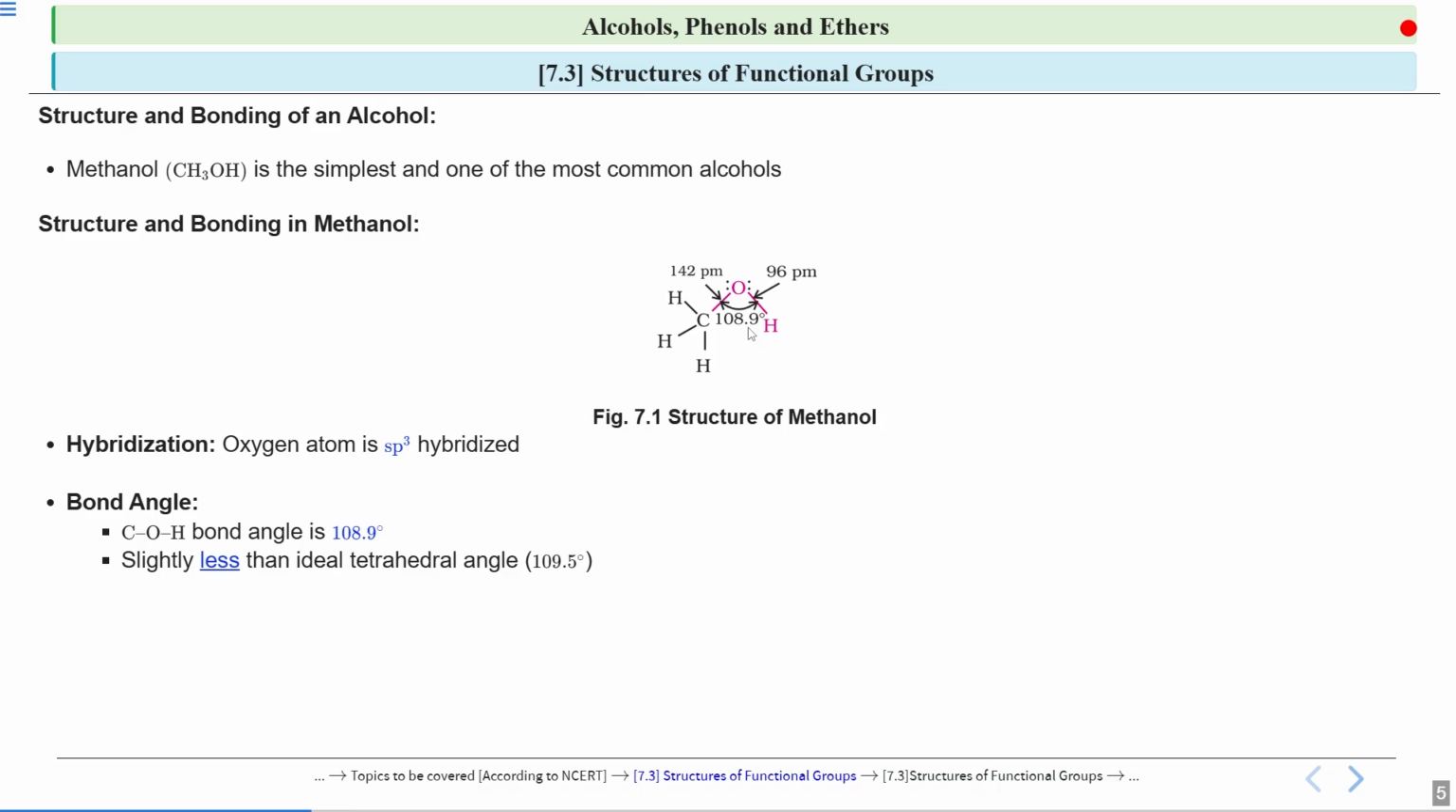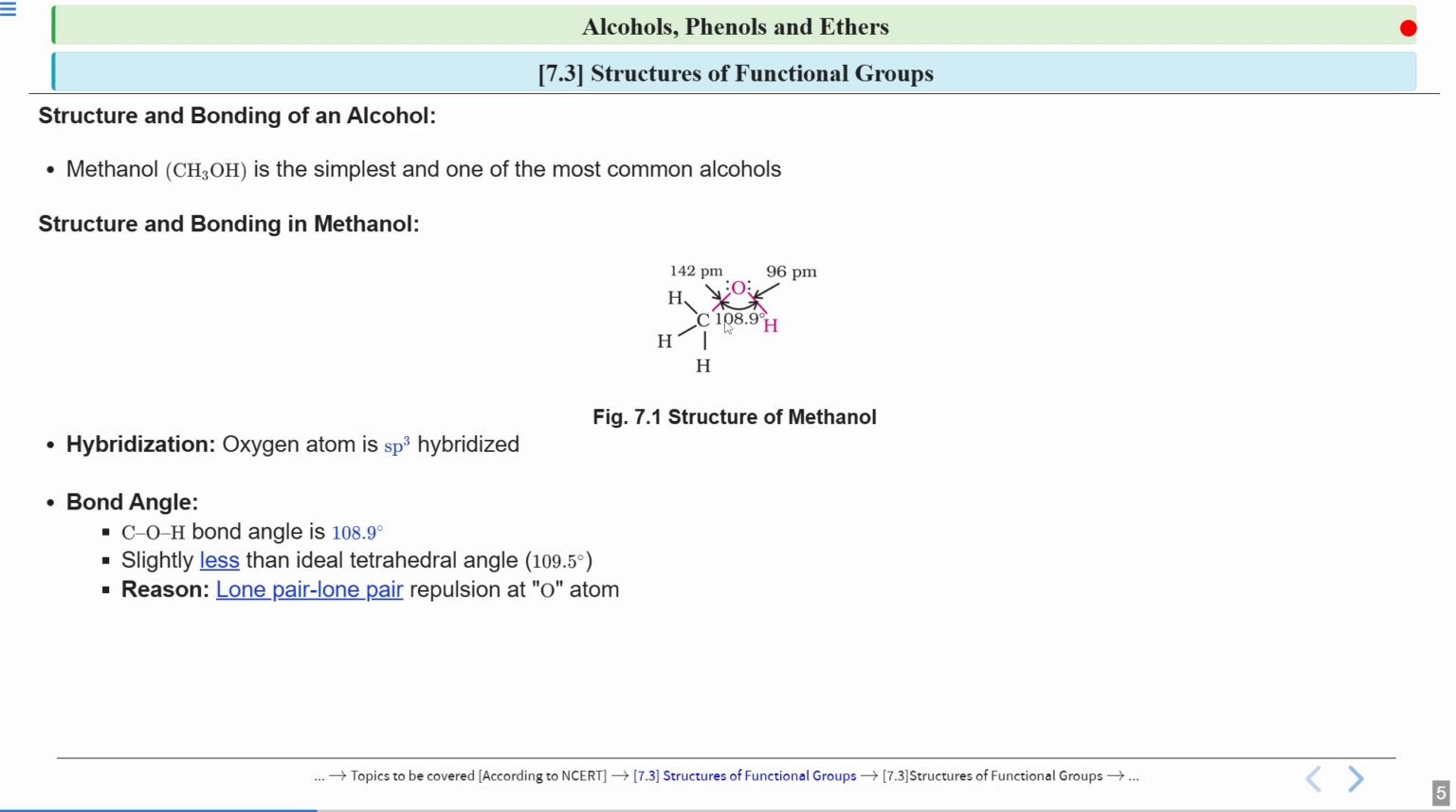So the reason why this bond angle is less is because of lone pair repulsion. You must have studied in chemical bonding that lone pair repulsion is maximum, then comes lone pair bond pair repulsion, and then comes bond pair repulsion. So in this case, both these lone pairs will repel, so they will push the bond inside. So the bond angle will be 108.9 degree. So this is the reason why this bond angle is slightly less than the tetrahedral angle, that is 109.5 degree.